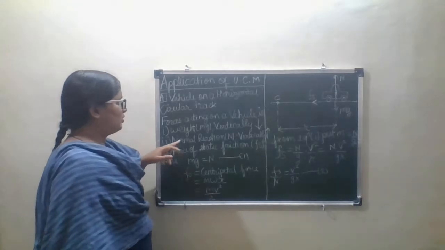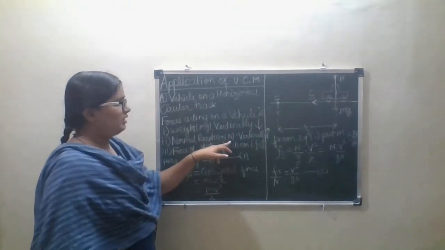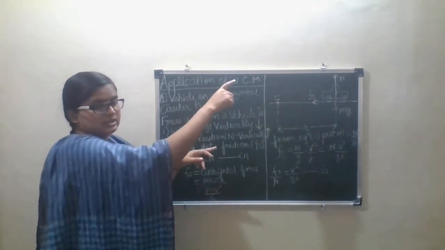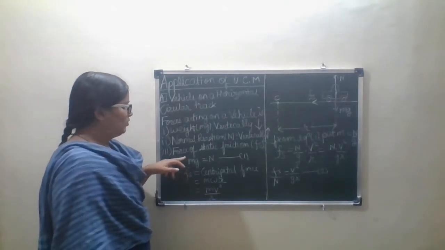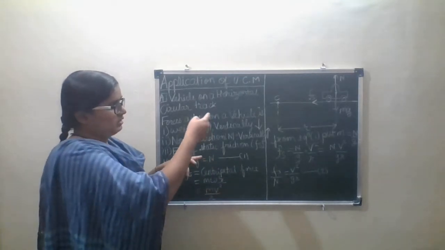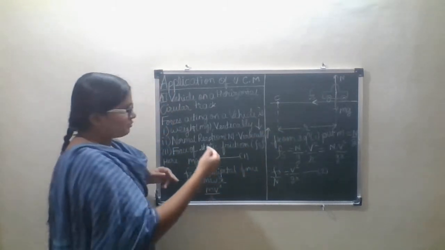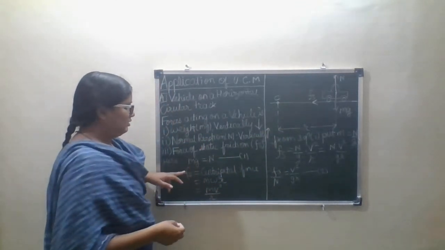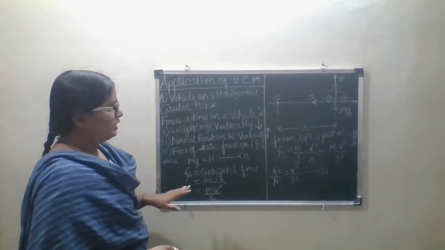The second force is the normal reaction force N, acting vertically upwards. The third force is the force of static friction, Fs, acting towards the opposite of the vehicle. And from here we have to prove the equation.